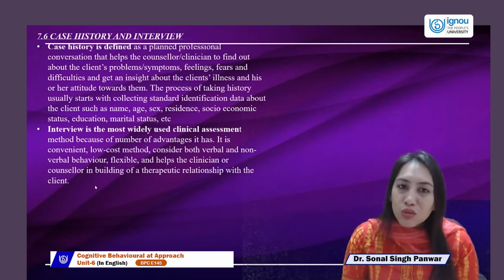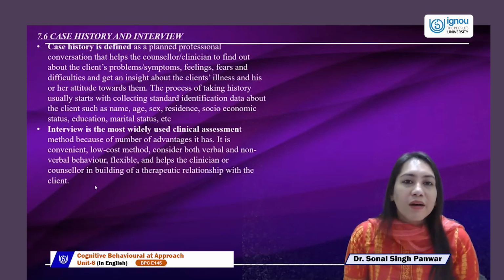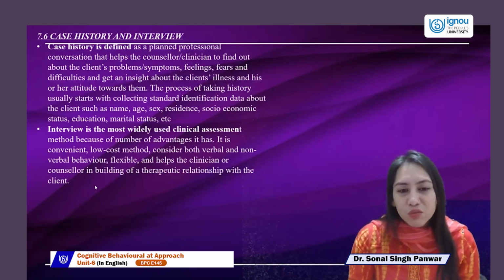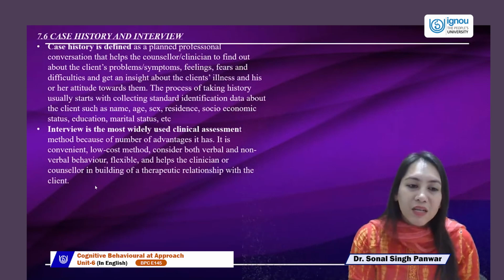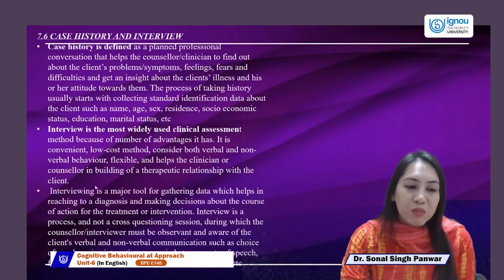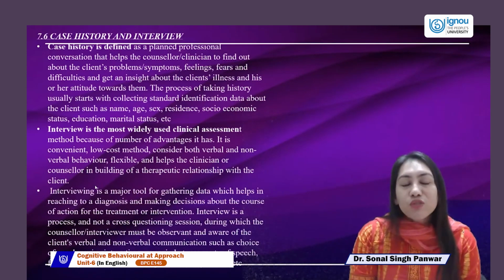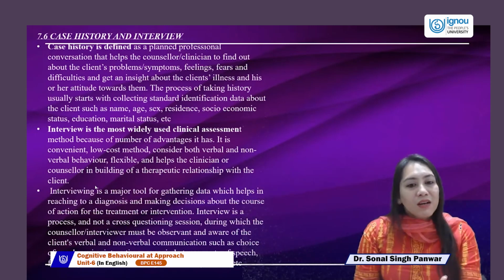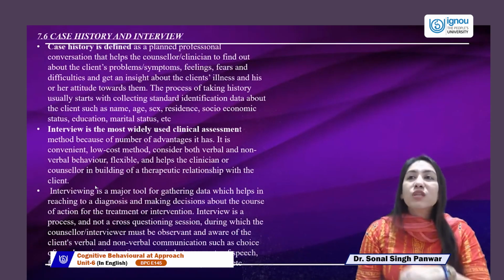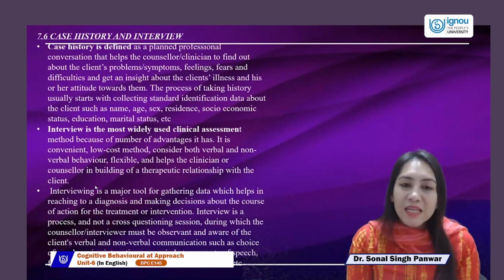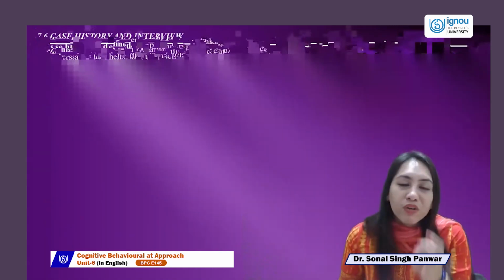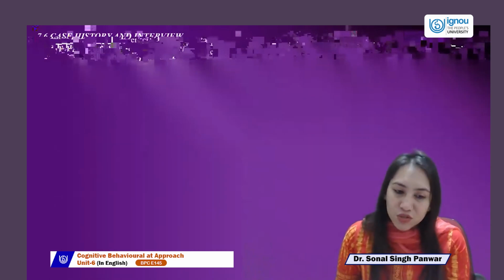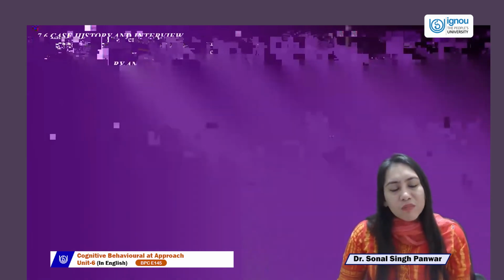It is low cost also, easy to take. It covers both non-verbal and verbal, very flexible. In verbal interviews, you are able to see your client. It's one-on-one, so good rapport formation happens in an interview. Interview is a major tool. I feel it's a very understated thing, but interview is something that we use every time, everywhere. In any kind of therapy, the first thing that we go in for to understand the diagnosis, which is the problem, is interviewing. Many kinds of interview come into play.